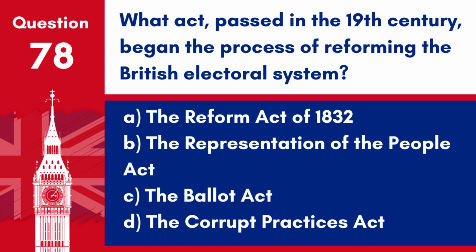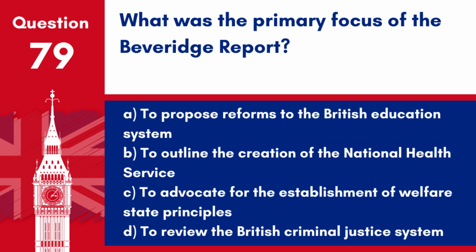Question 78. What act, passed in the 19th century, began the process of reforming the British electoral system? A. The Reform Act of 1832. B. The Representation of the People Act. C. The Ballot Act. D. The Corrupt Practices Act. Answer: A. The Reform Act of 1832. The Reform Act of 1832 began the process of reforming the British electoral system by widening the scope of the electorate.